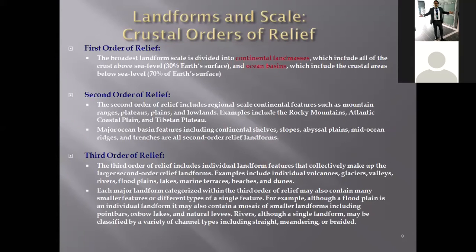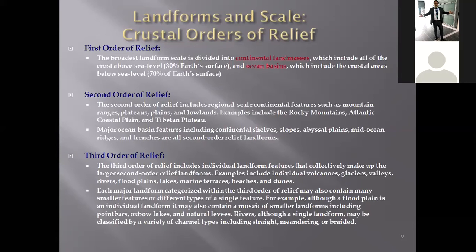If we study them on larger scales, which include the Earth's surface and ocean basins, very large scale, in which we just study the features on the global level, and in which we study the coastal areas and the ocean basins, we call that the first order of relief.